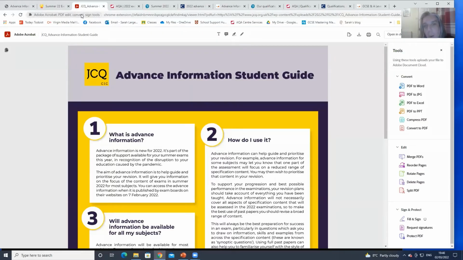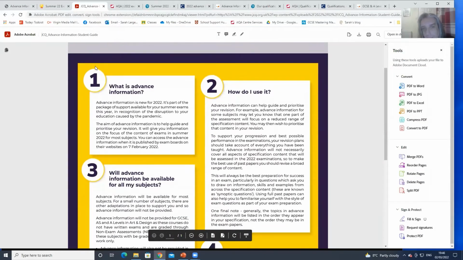JCQ have put together a really helpful student guide that summarises it. If your child's nervous about this and isn't sure, you can give them this to have a read. It's written for students.